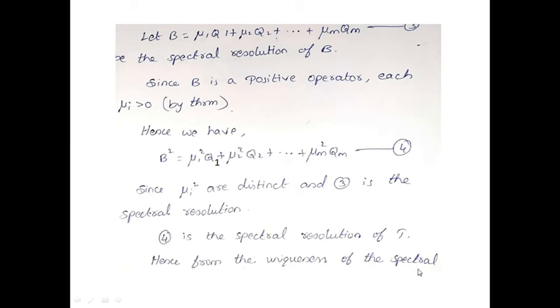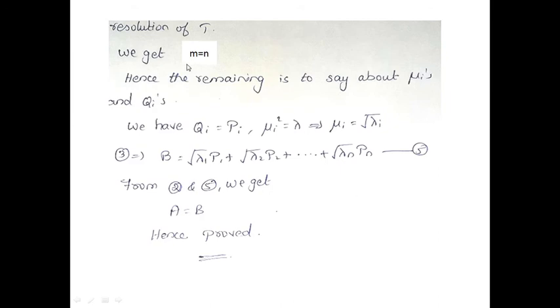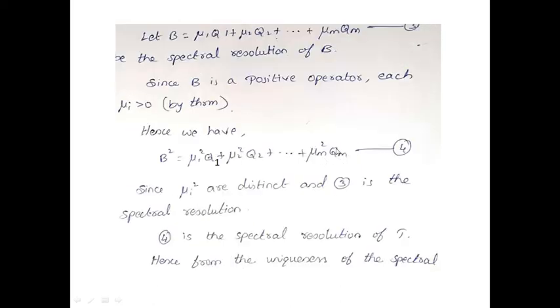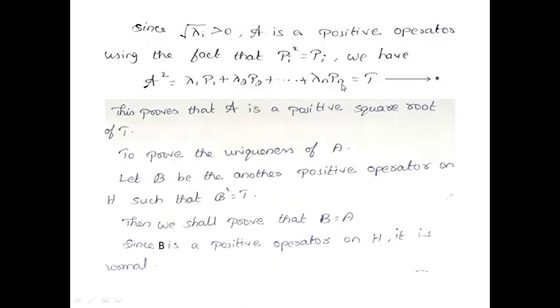So from the uniqueness of the spectral resolution of T, we can say m equals n, because in both cases these are spectral resolutions of T, and the last terms m and n must be equal.